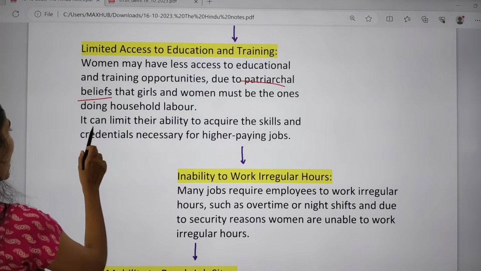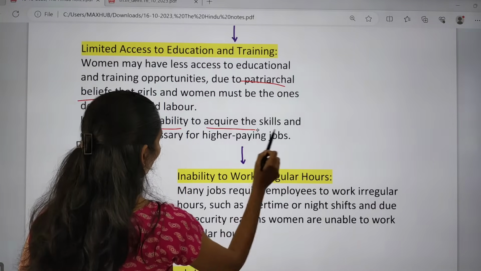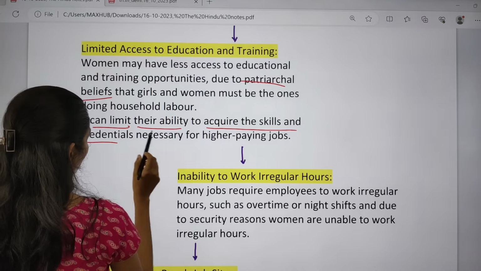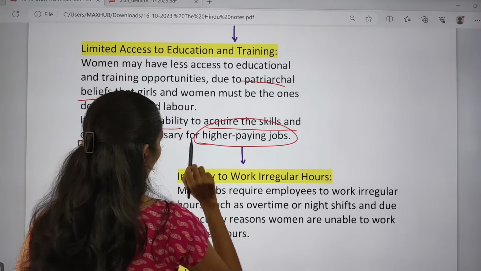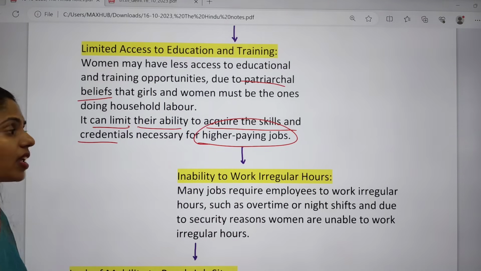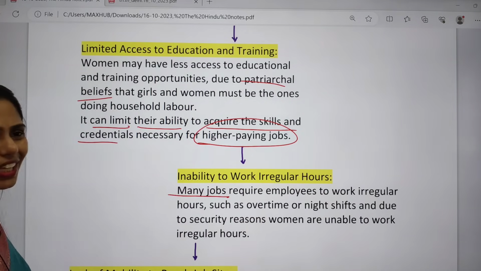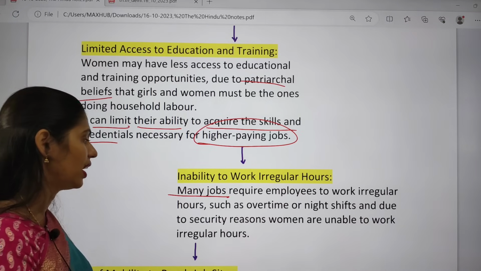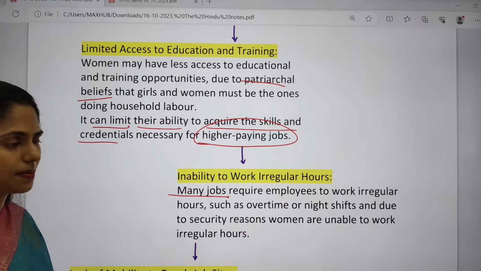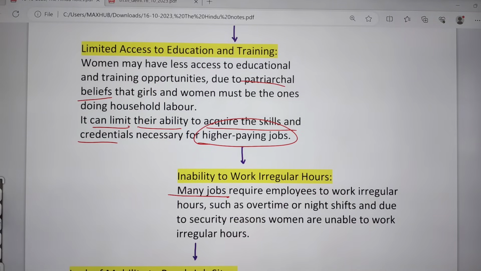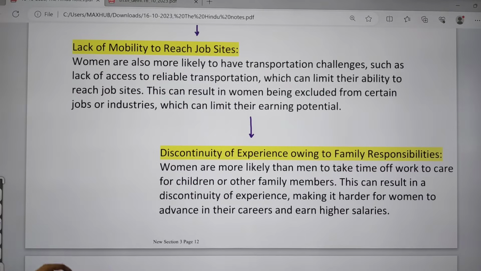That can limit their ability to acquire the skills and credentials which are necessary for high paying jobs as well. And this one is the inability to work long hours. For example, women cannot work overtime or night shifts because of security reasons. And there is a lack of mobility to reach even the job sites.